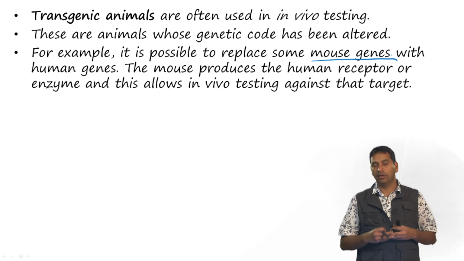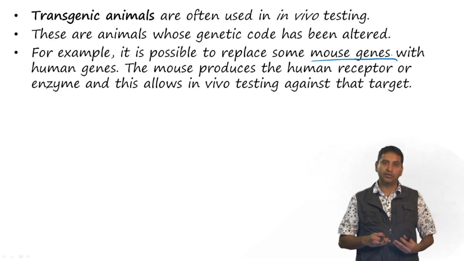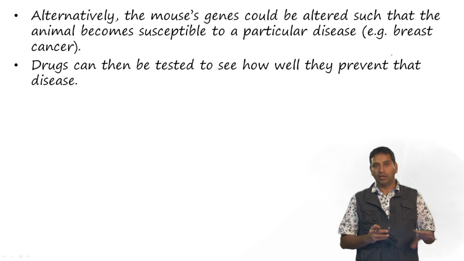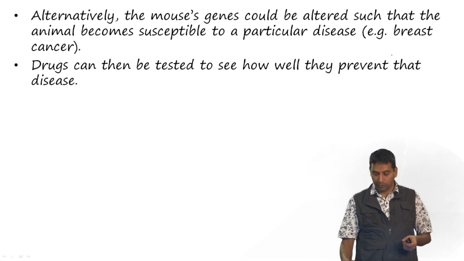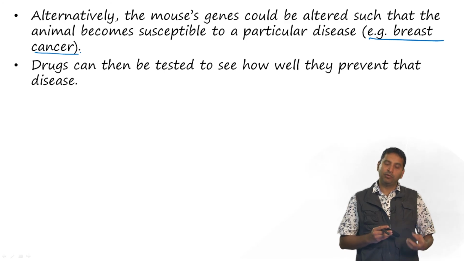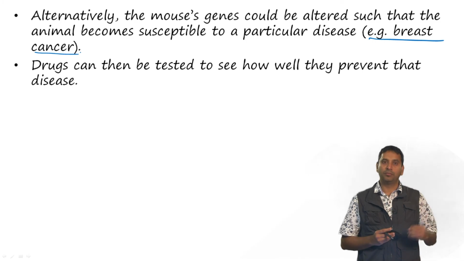So, if we have convincing in vitro data to show that our compound is hitting a particular target, then one would develop these transgenic mice and test them to see whether the target is really being affected or not. Alternatively, the mouse genes could be altered such that the animal becomes susceptible to a particular disease. So, for example, if we are able to induce breast cancer in animals, then we would be able to test the drug in a fairly relevant model.